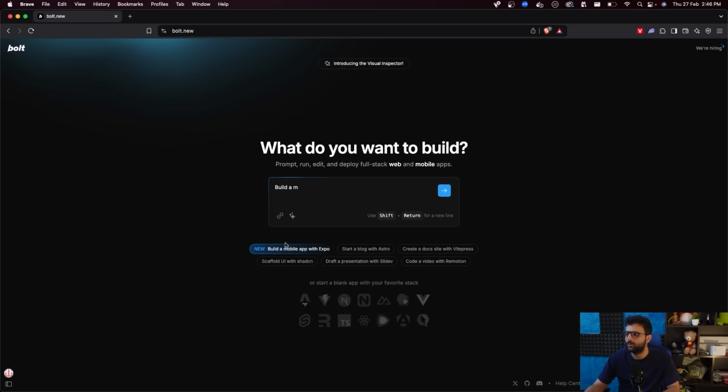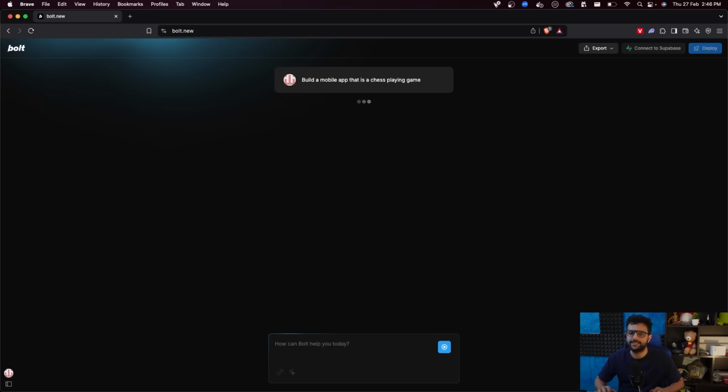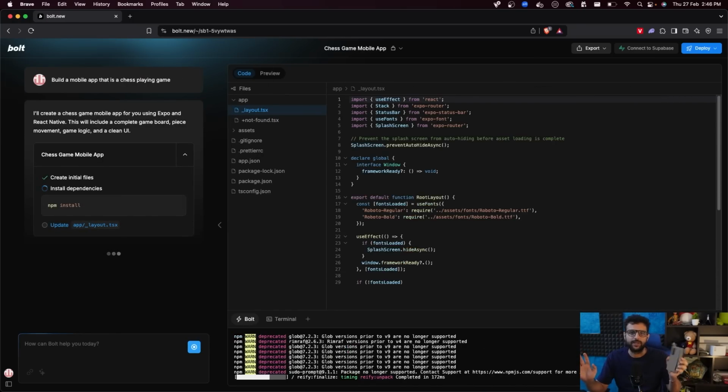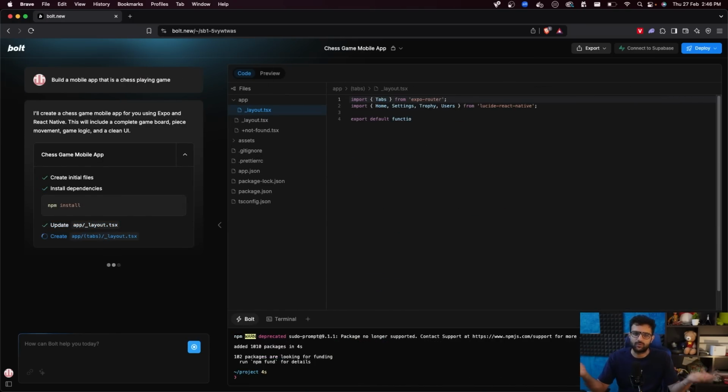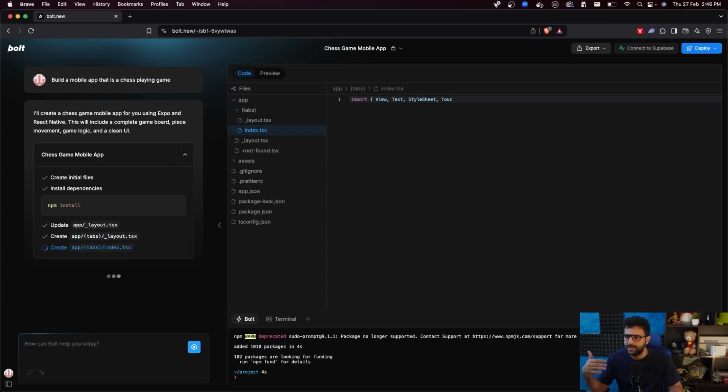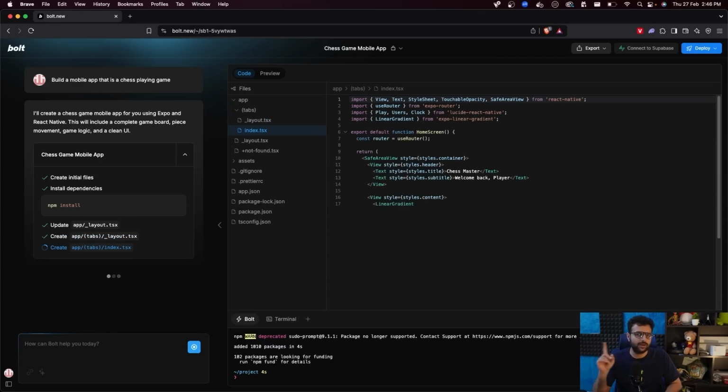If you now go to bolt.new and type out, I want to build a mobile application that is a chess playing game, let's say, it'll build a React Native application for you. All the code will be written directly inside the browser, and of course it's a mobile application, so you can test it. It's written in React Native, which means the code will be in TypeScript, but eventually it'll run on any native device.